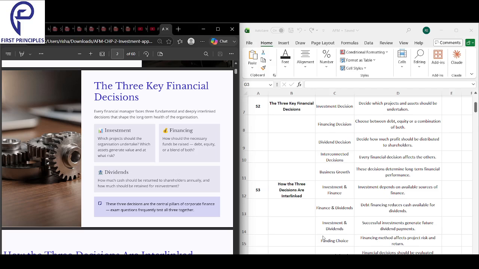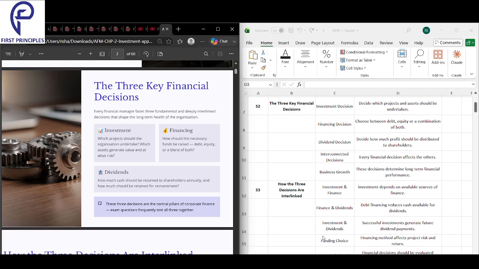Under financing decision, we choose between debt, equity, or a combination of both. Here we look into how we get the money. Either we get it from a loan, from shareholders, or from both. That's what we look into in financing decisions: how do we get the money, loan, shareholders, or both.